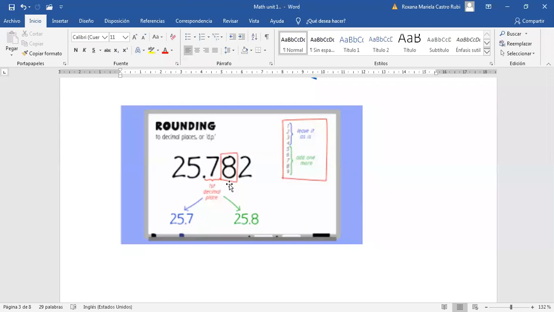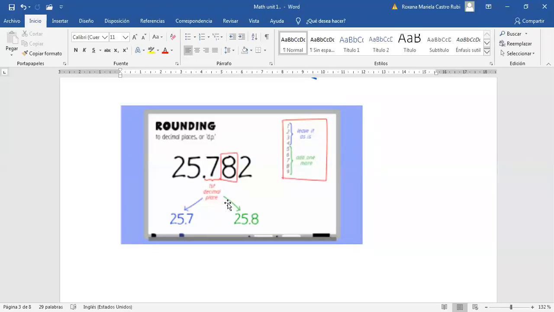We don't have that 2. So you are going to say, well, the number that I will change, or that I will check, that I will test, if I will change it, is the number 8. But how are you going to know if you can round it or not? The next number is going to allow you or is not going to allow you. What is the next number? Is the number 2, right? 2. Okay, so you are going to say, well, I want to change the number 8, but it depends on the next number. And what is the next number?